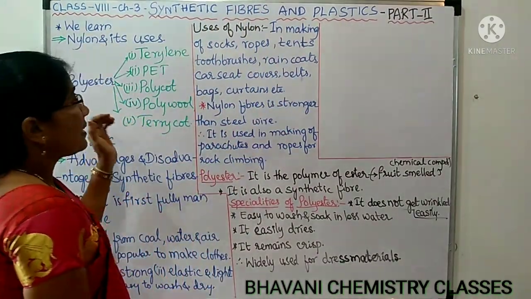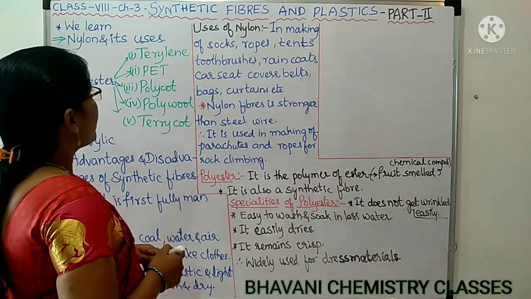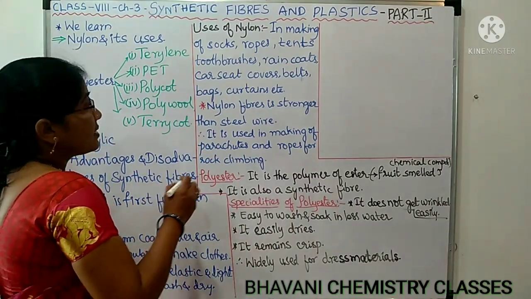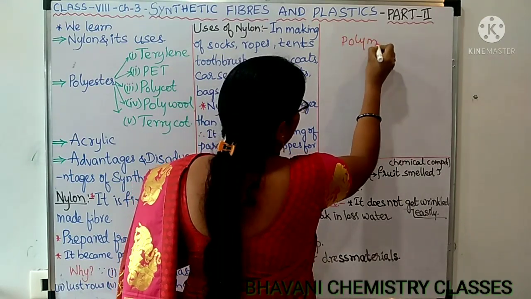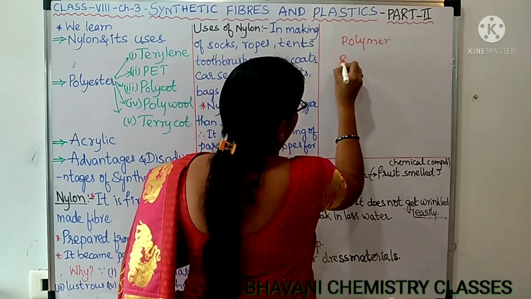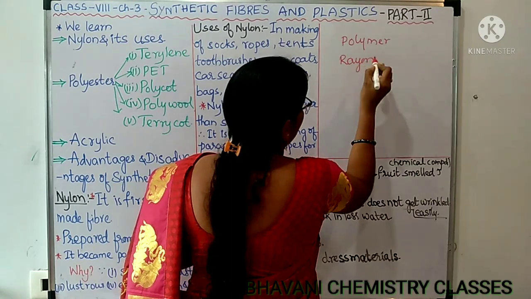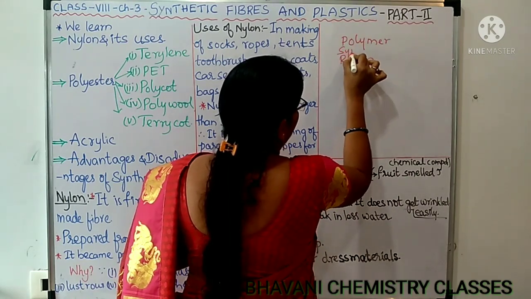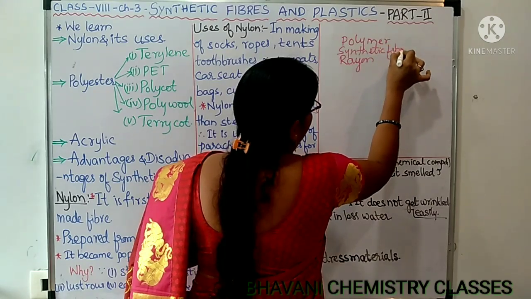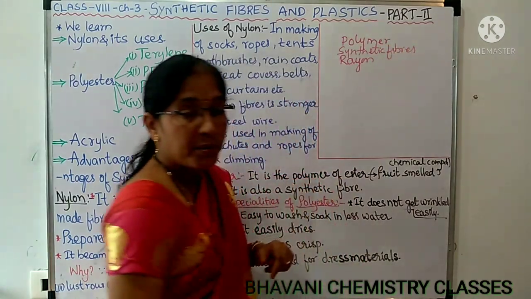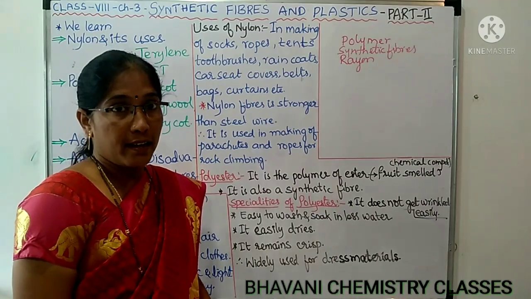In the part 1 video, that is in the previous class, what we have learnt is what is polymer and about rayon. What is synthetic fiber also we have learnt. And in the types of synthetic fibers we have learnt what is rayon.